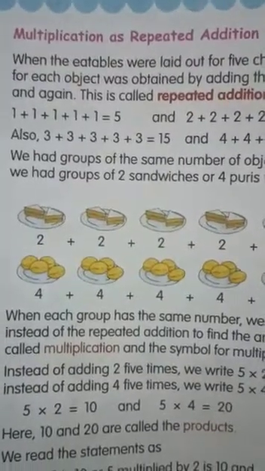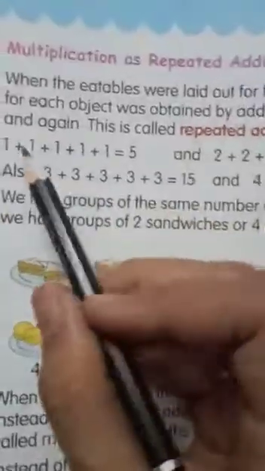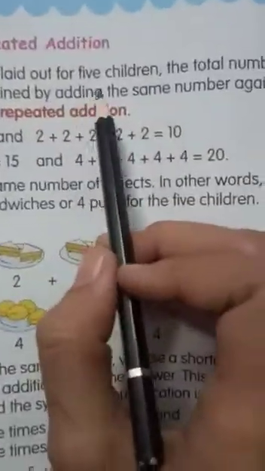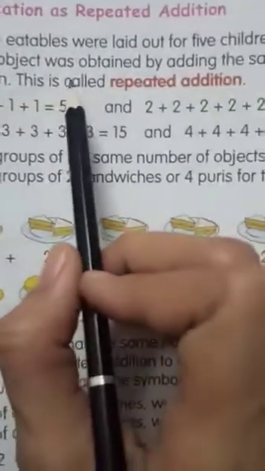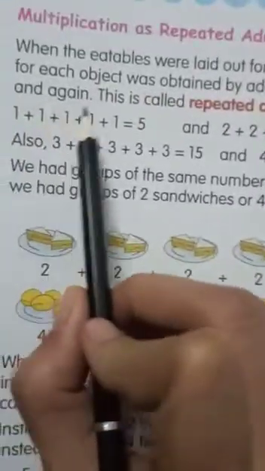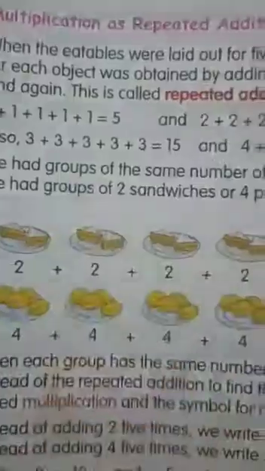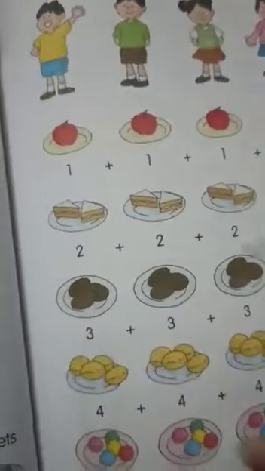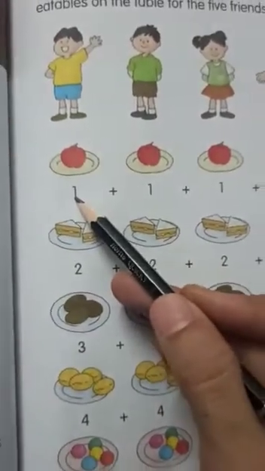Let's read this to get a better understanding. When the eatables were laid out for 5 children, the total number for each object was obtained by adding the same number again and again.